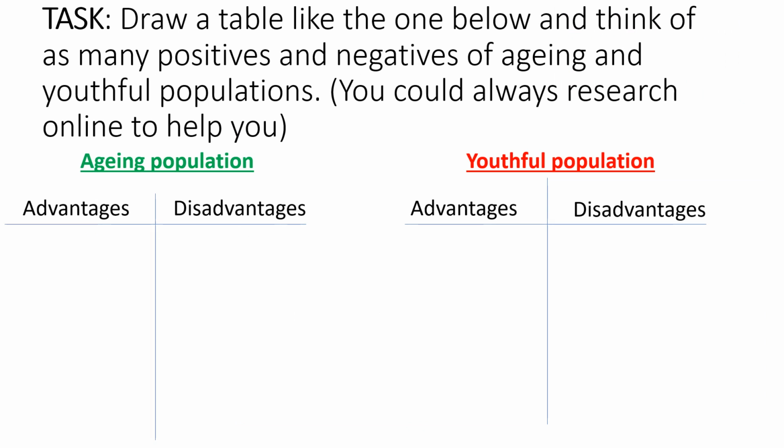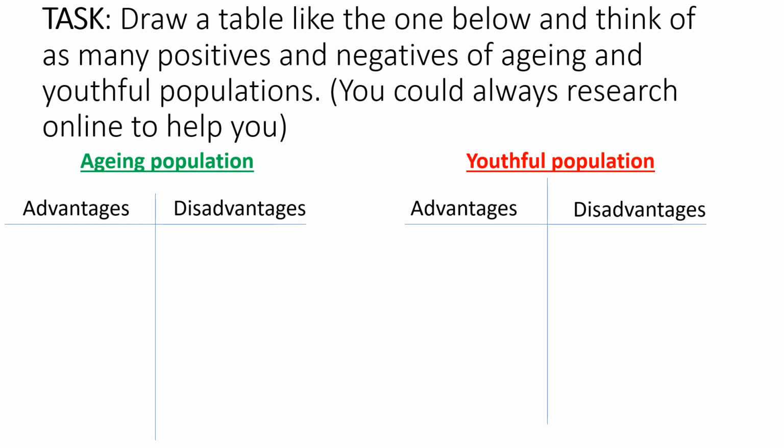Okay, a couple more tasks to go. Draw a table like the one below and think of as many positives and negatives of ageing and youthful populations. I suggest you do a bit of research on this. Type into Google things like ageing population and advantages and see what comes up. There are many advantages of having old people in our country. You might be able to think of some ideas without doing research.